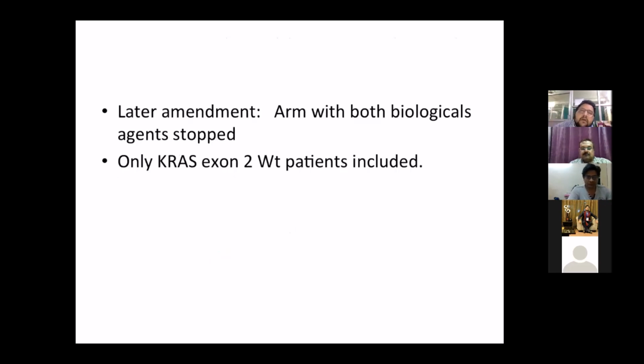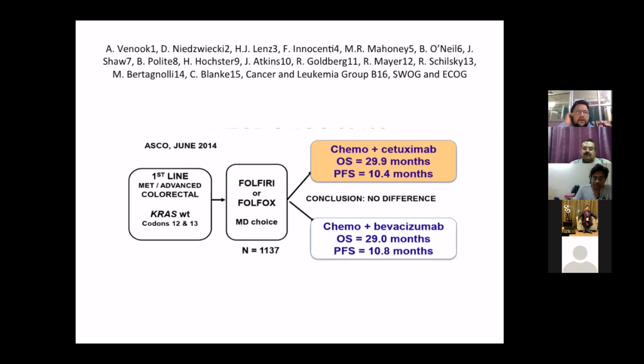A later amendment was done in which, during interim analysis, it was found that the combination of both biological agents did not improve survival. Also, in the later amendment, the accrual of patients was restricted to KRAS wild type patients. This is a result presented at ASCO June 2014.